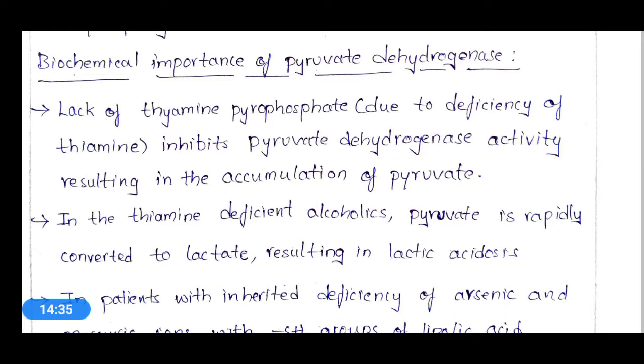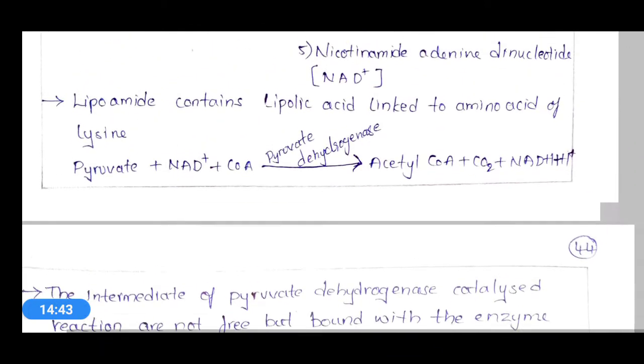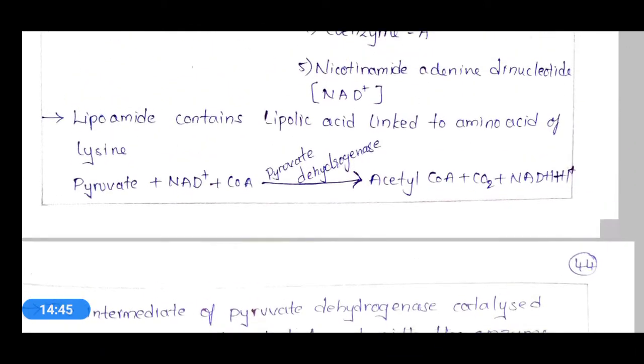Then what will happen? Pyruvate is not converted into acetyl CoA. You have seen the reaction, no, pyruvate is converted into acetyl CoA. So for the activity of pyruvate dehydrogenase, it requires TPP, and TPP is not available due to the lack of thiamine, which is responsible for the production of TPP.